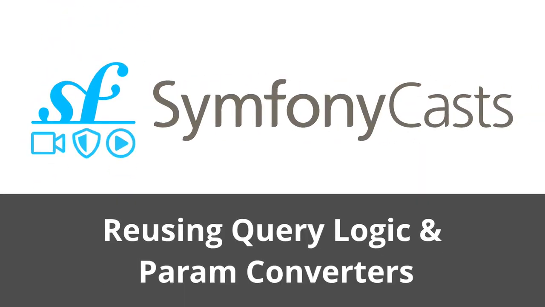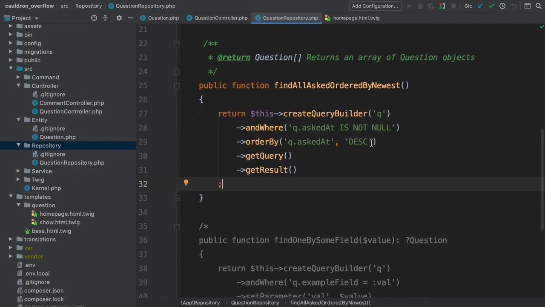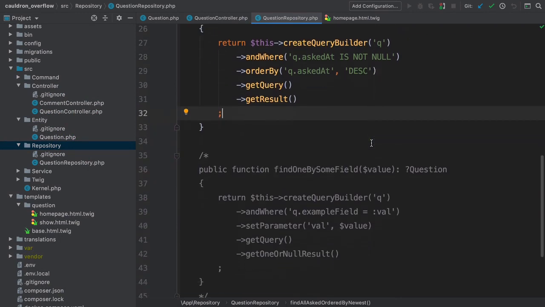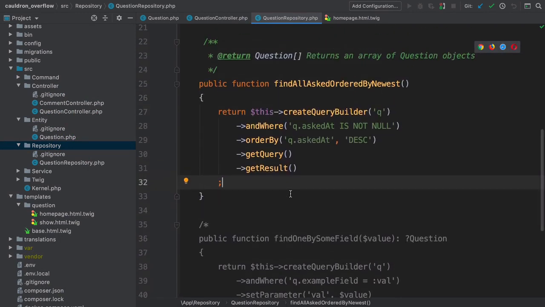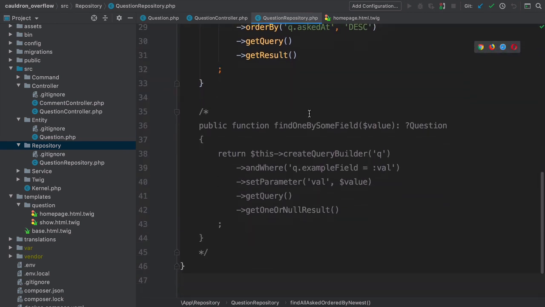Maybe my favorite thing about the query builder is that if you have multiple methods inside a repository, you can reuse query logic between them. For example, a lot of queries might need this and where q.asked_at is not null logic. That's not complex, but I would still love to not repeat this line over and over again in every method and query. Instead, let's centralize this logic.